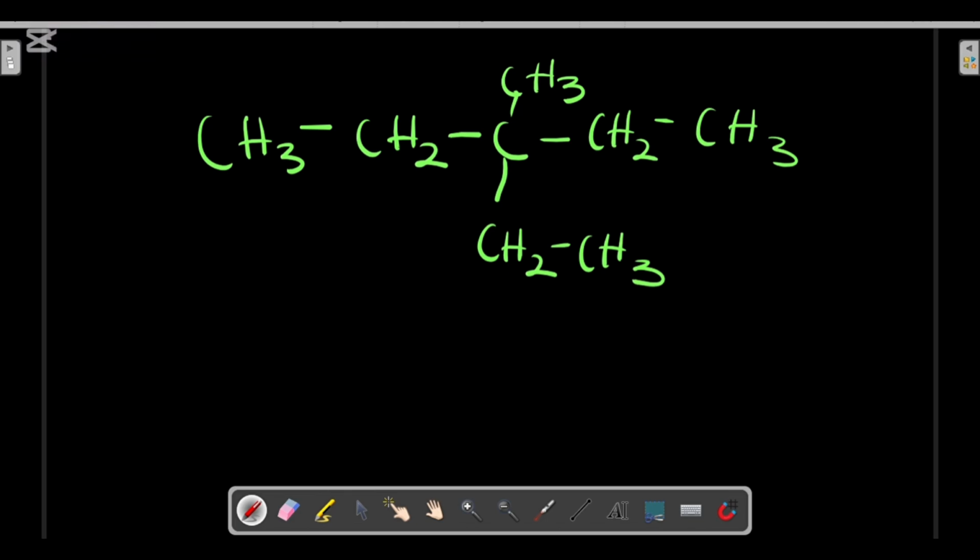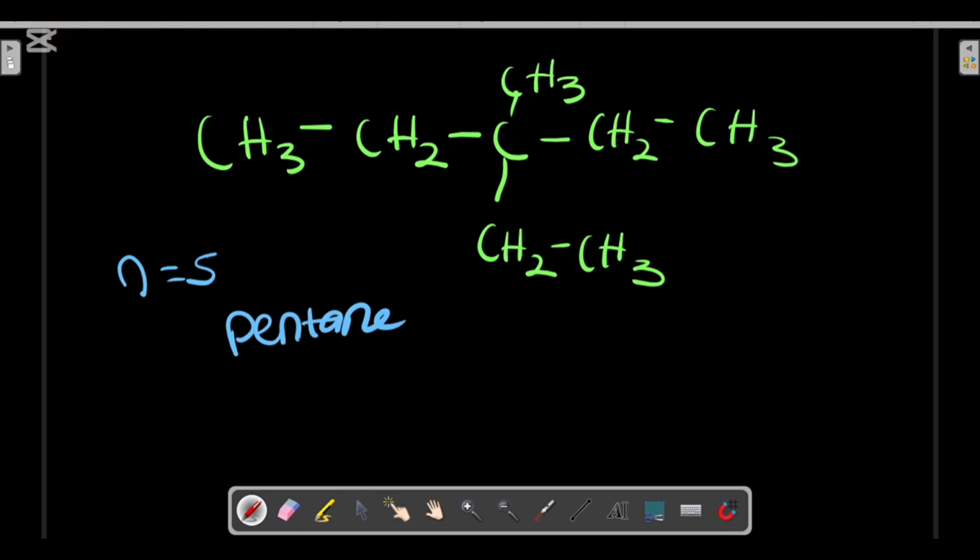So therefore, our longest chain, our parent chain, is what? Which alkane has the carbon atom number n equal to 5? The compound in which n is equal to 5 is pentane. So our parent's name is pentane. Let's talk about the alkyl group now. Our problem here is now the alkyl group.